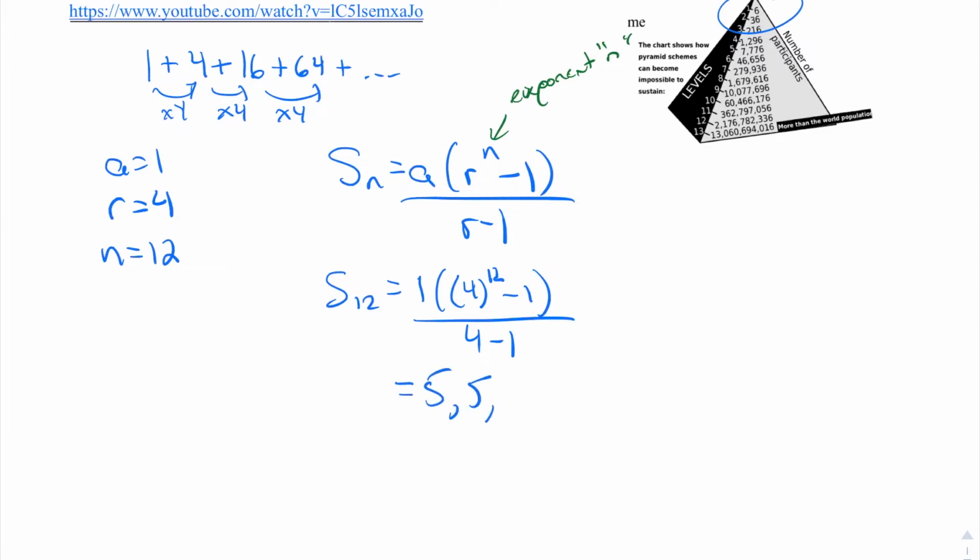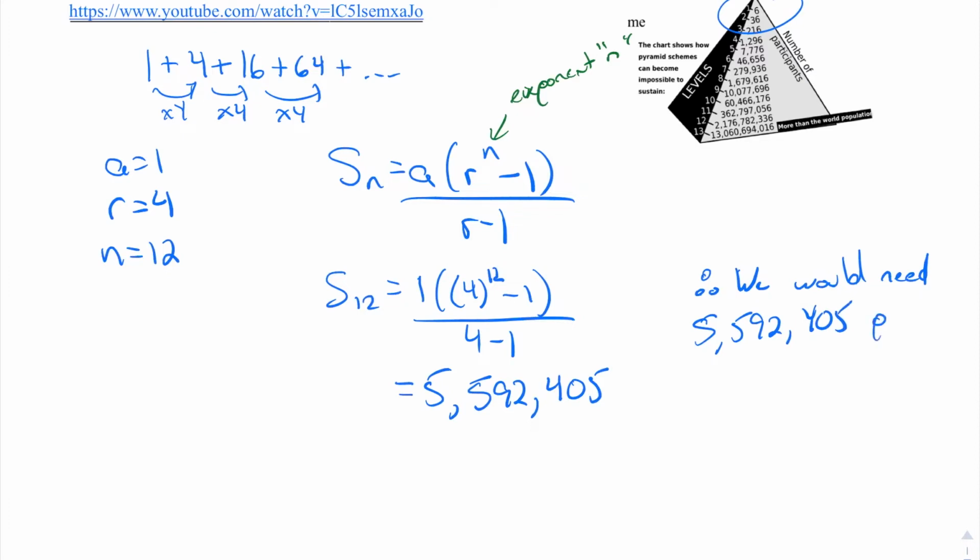And if you do this properly, I would do the 4 to the exponent 12, enter, and then -1, and then divided by 3. What you get is 5,592,405. So what that means is that you would need a total number of over 5 million people to sign up in 12 rounds.